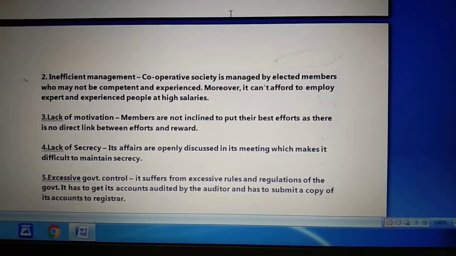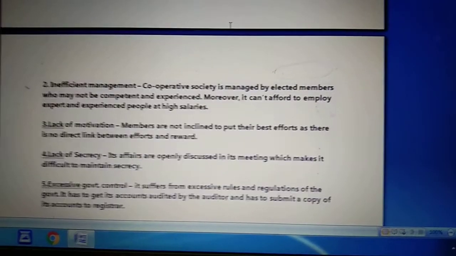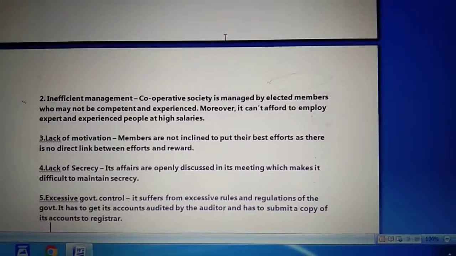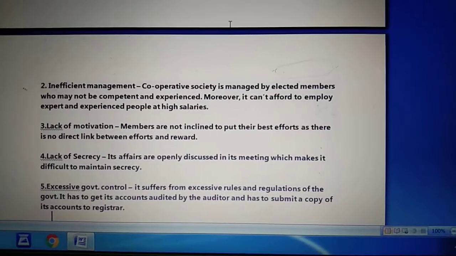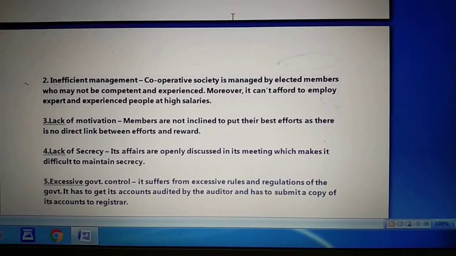So they know that even if they work better than another person, the profit is going to be distributed among them according to the law which has already been decided. So that amount of motivation is not there within the members of the cooperative society.